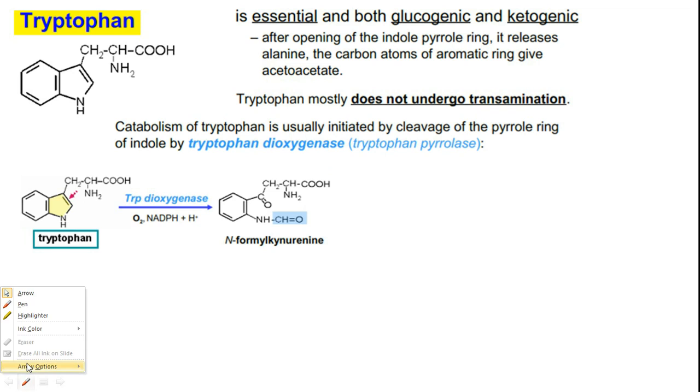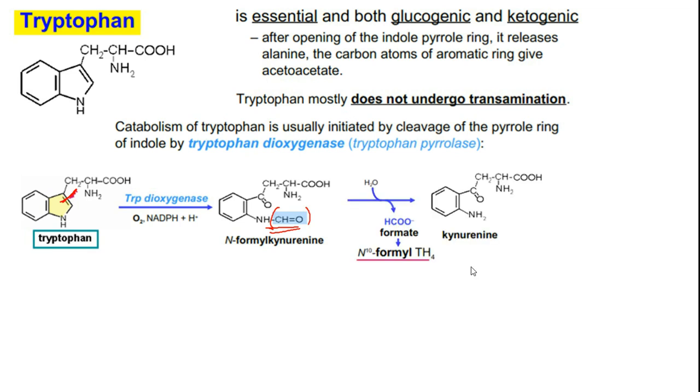Tryptophan is first getting degraded over here. You will have a double bond over here as well as here, like this. Now here we have HCHO. This unit will be transferred as a formyl group onto tetrahydrofolate, so tetrahydrofolate will be loaded with a formyl unit.